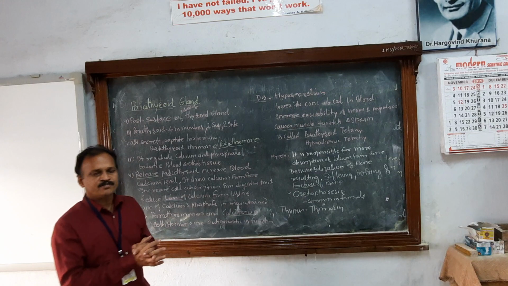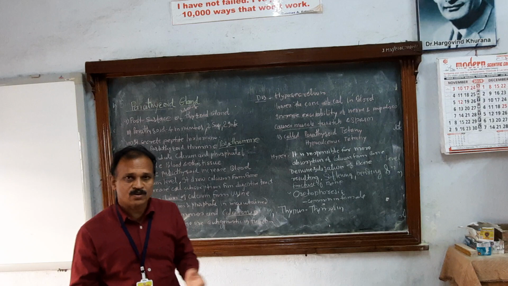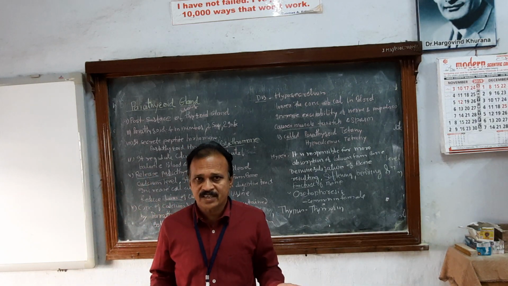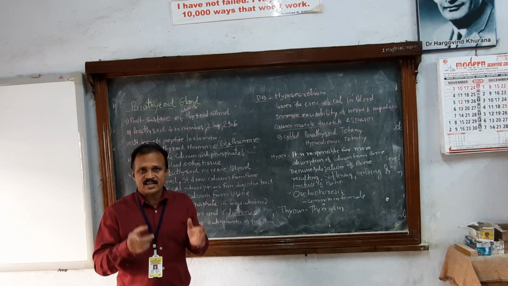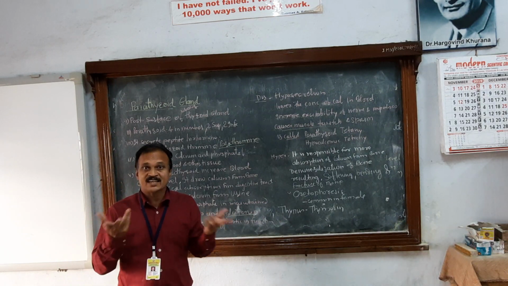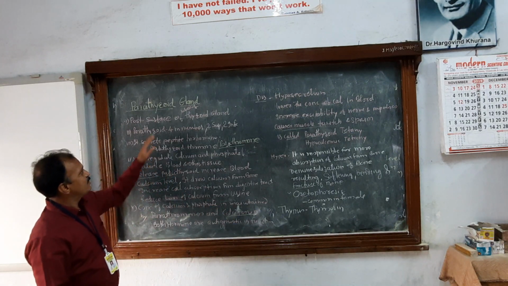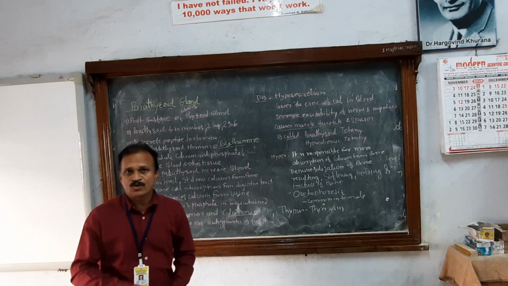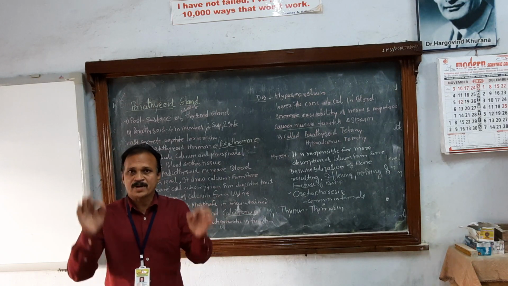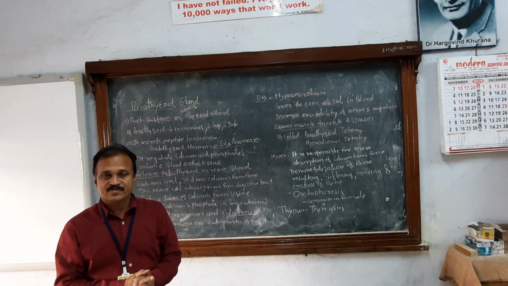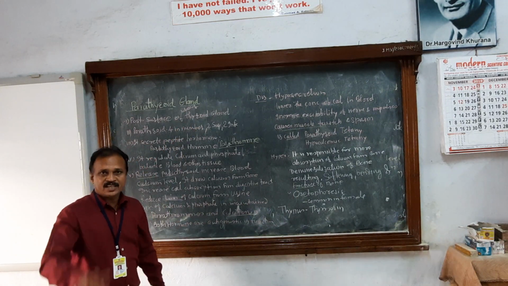What you have to see today? You have to see about the parathyroid gland. You know the thyroid gland is located in the neck region, either side of the trachea, just below the larynx. उसके बारे में बताना चाहता हूँ मैं आपको. थायराइड ग्लैंड कहाँ है? नेक रीजन में. फिर पैराथायराइड कहाँ पे? That gland is located on the posterior surface of lobes of thyroid gland. हमारे थायराइड ग्लैंड पर ही पैराथायराइड ग्लैंड प्रेजेंट है. Remember, on the posterior surface of lobes of thyroid gland, there are 4 in number.